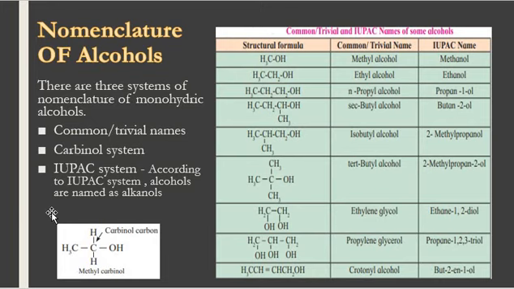IUPAC system. According to the IUPAC system, alcohols are named as alkanols. Some examples you are seeing here. These are the trivial names and these are the IUPAC names of the compounds written over here. For example, CH3OH would be called methanol and its common name is methyl alcohol. If you see compound number 4, it is secondary butyl alcohol. Its IUPAC name is butan-2-ol, and so on.